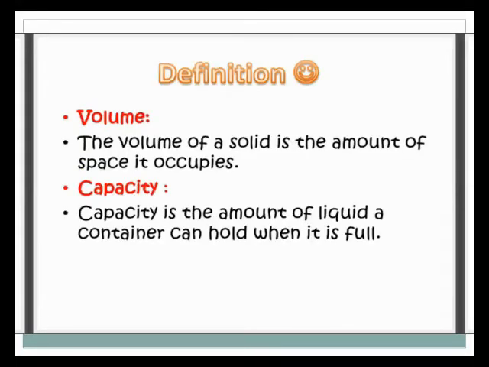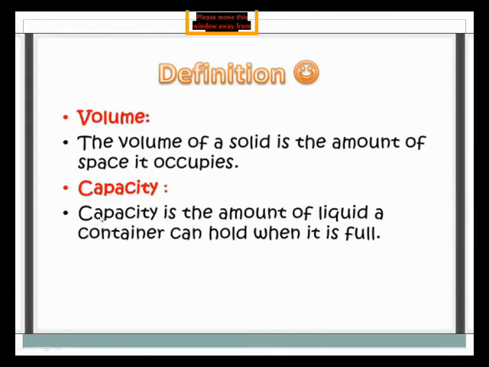Now, the next one is volume. What is volume? Volume of a solid is the amount of space it occupies. Any solid thing occupies an amount of space, meaning how much space a solid occupies.